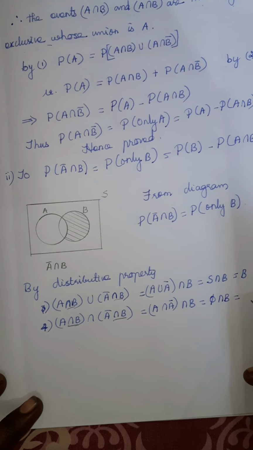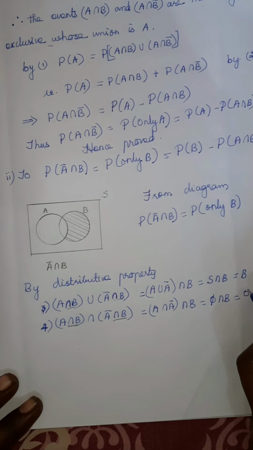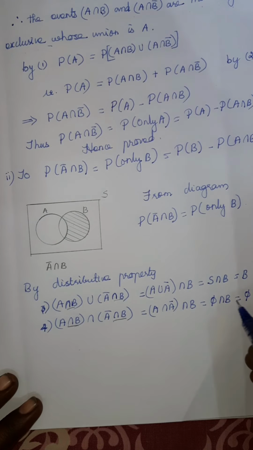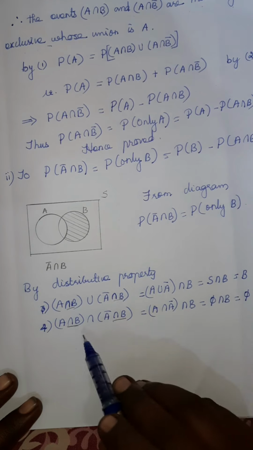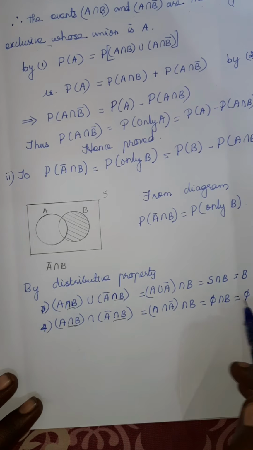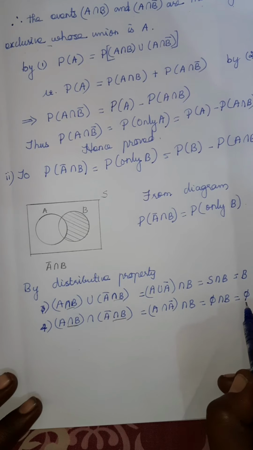Whenever we take the intersection with the empty set, we will get the empty set. So we are getting that the union of these two sets gives the set B and the intersection is empty. So these two sets are mutually exclusive. Are you clear?